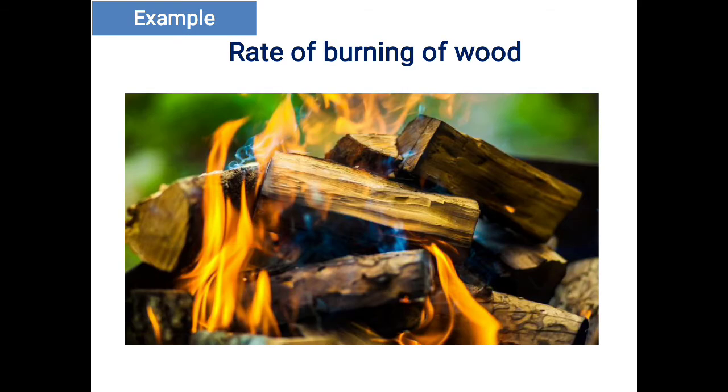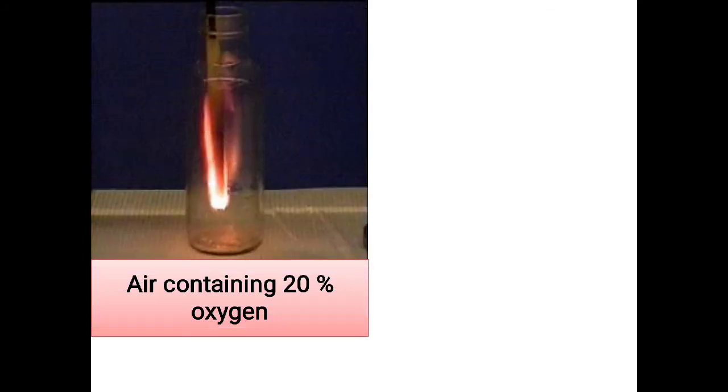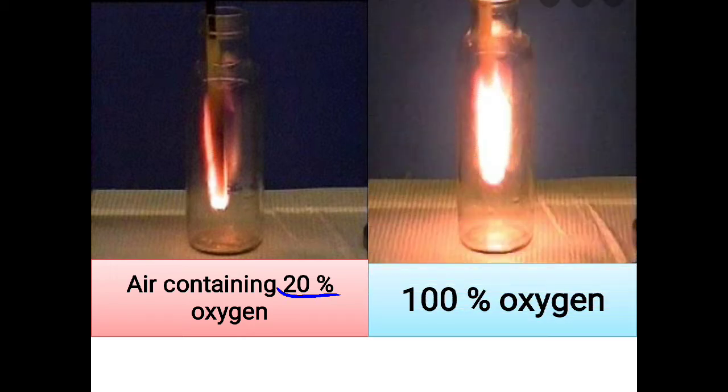Now let us understand this with an example. I have taken the example of the rate of burning of wood. When a small piece of wood is burnt in air, it burns very slowly because air contains only 20% of oxygen. So the concentration of oxygen which we are supplying here for combustion is only 20%. When the same piece of wood is burnt in 100% oxygen, it burns very rapidly. You can observe and compare the intensity.